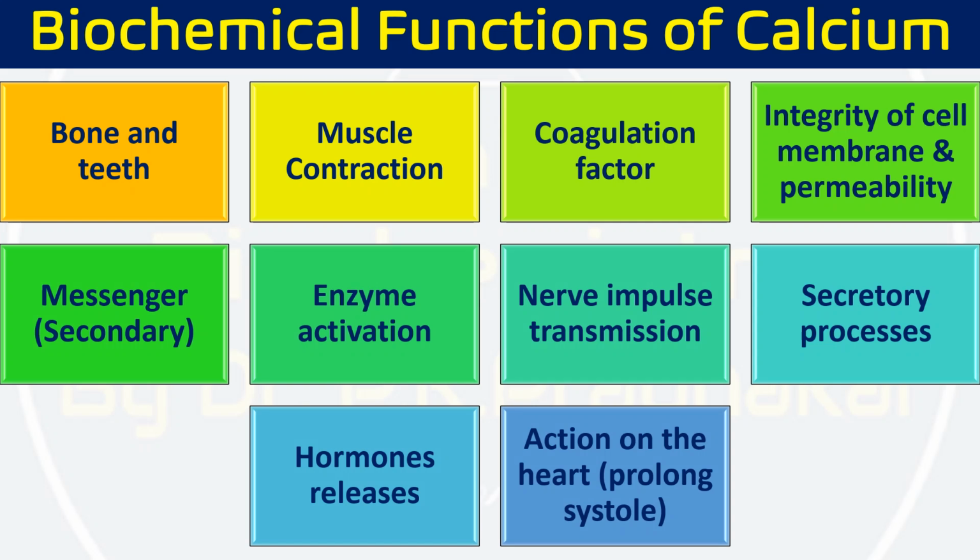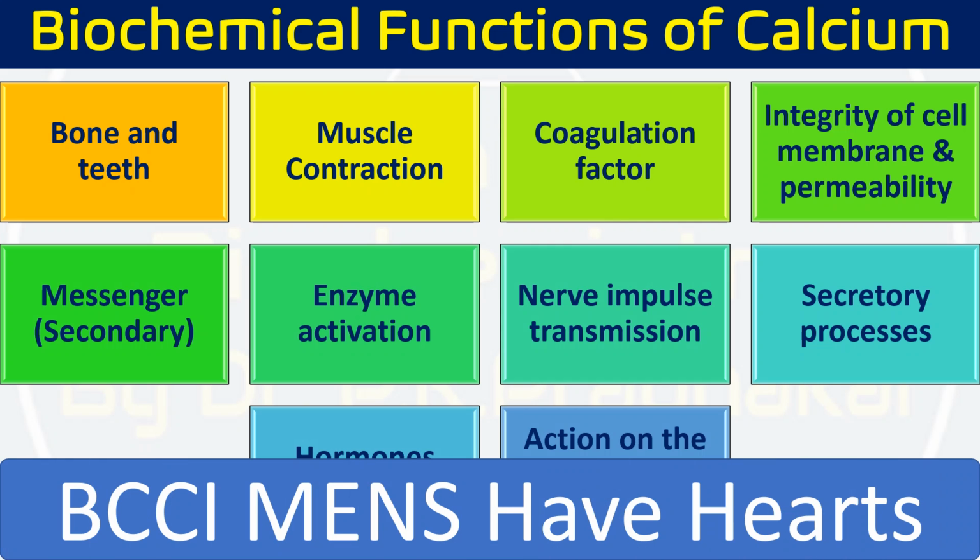For that, we have a mnemonic for how you can remember it. We have BCCI MENSHH, where B means bone and teeth. C means muscle contraction. Again, C means it works as a coagulation factor. I means integrity of membrane and permeability. M means messenger, a secondary messenger. E means enzyme activation. N means nerve impulse or neurotransmitter release. S means secretory process. H means hormone release, and the other H means it is required for the heart and prolongs the systole. So this is how you can remember the important functions of calcium.